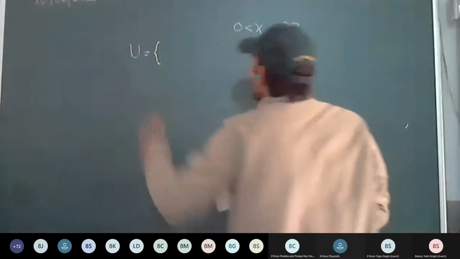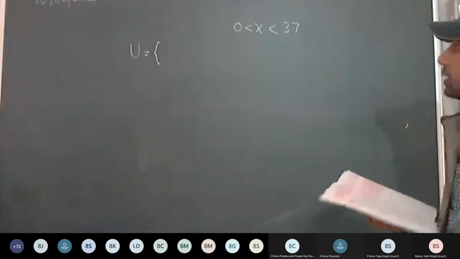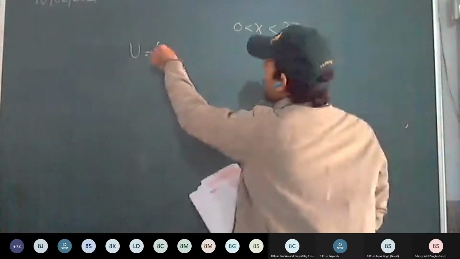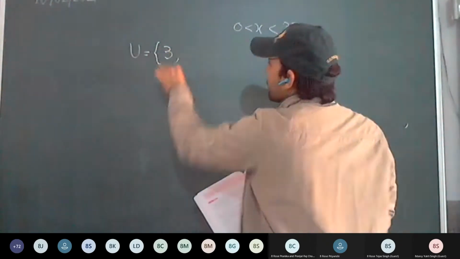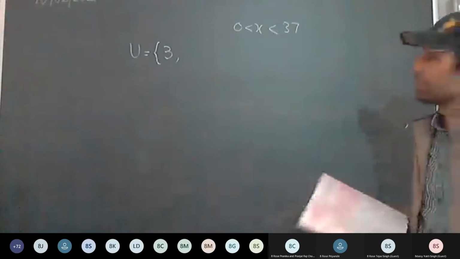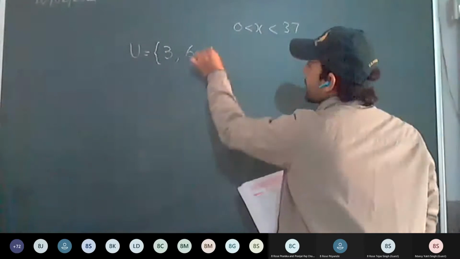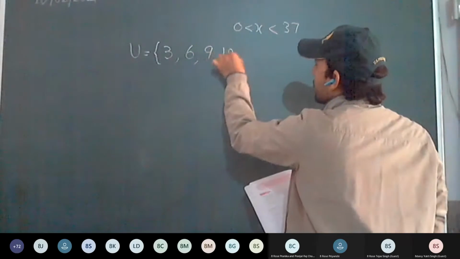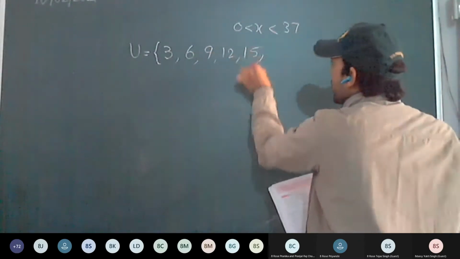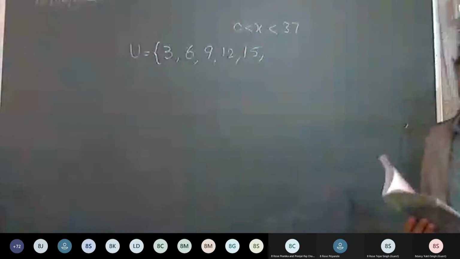So the universal set, what will be the numbers? Multiples of 3. The first element will be 3, second element 6, third element 9, 12, 15. It will be the table of 3.